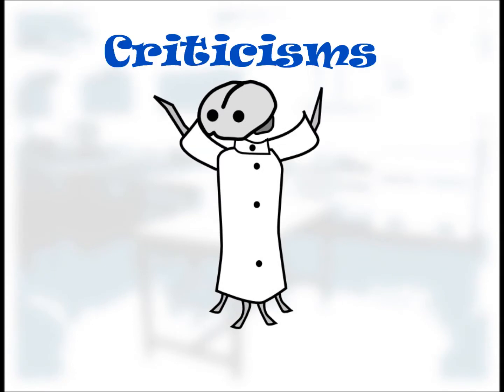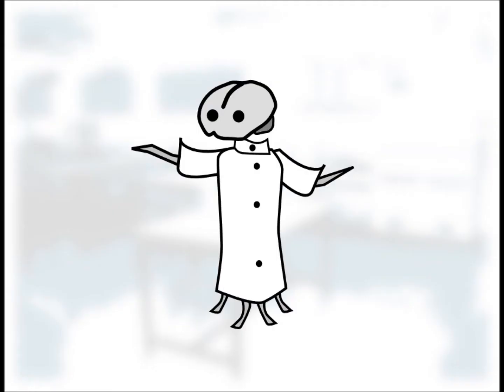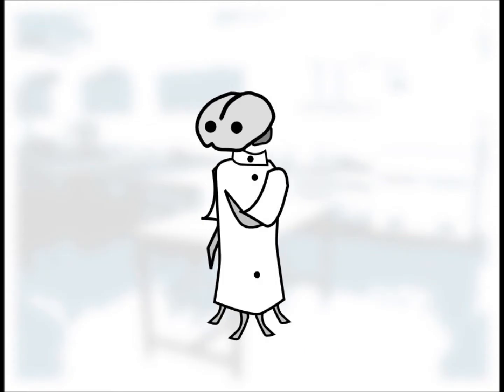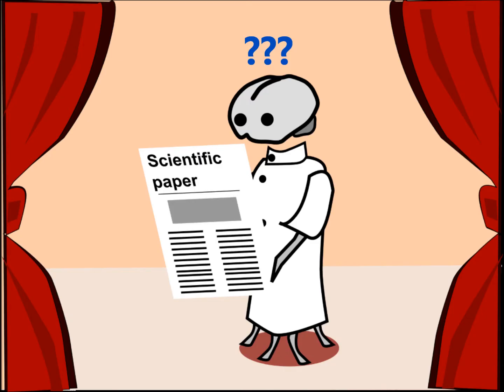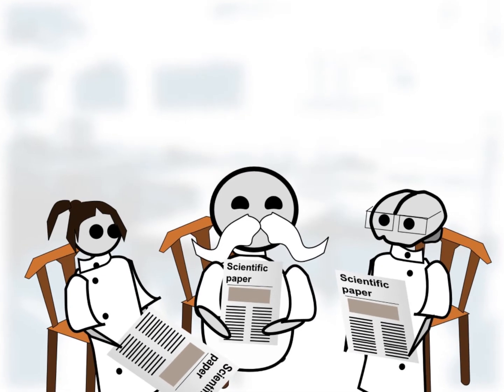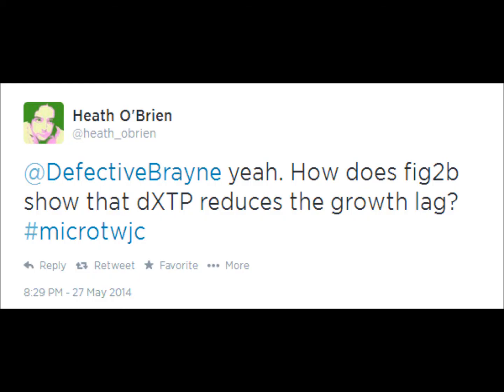First come the criticisms. Sometimes when I read papers, I get starstruck. I just find that everything fits together in just the way I like it, and it all feels right. I've learned over the years not to trust this emotion, and that more often than not, it means I just haven't read the paper closely enough, or I'm completely out of my depth, which is why Microbiology Twitter Journal Club is quite useful. Twitter user Heath O'Brien played the skeptic, pointing out an irregularity in one of the figures.